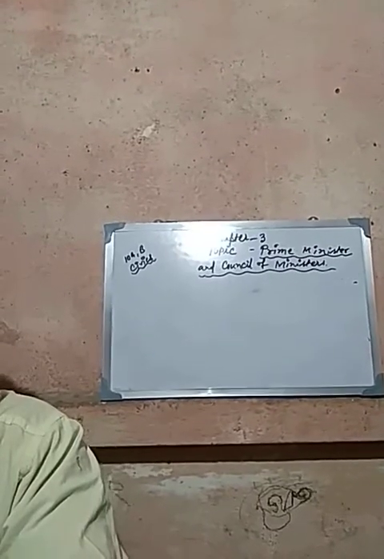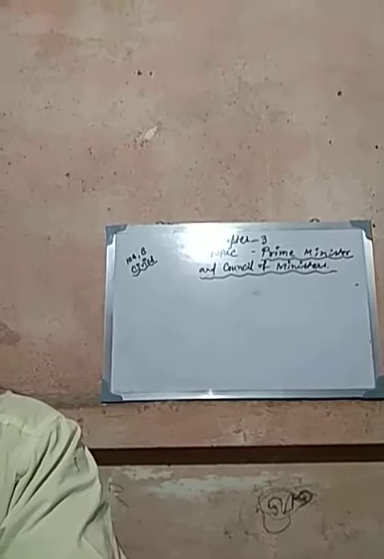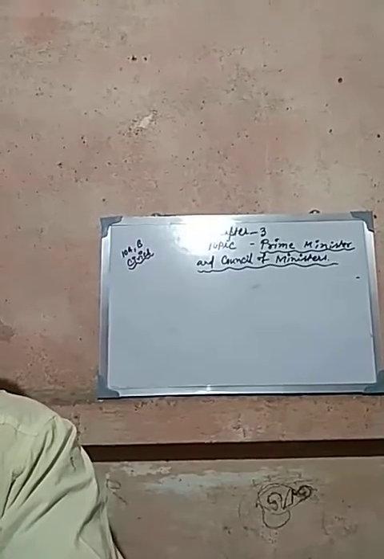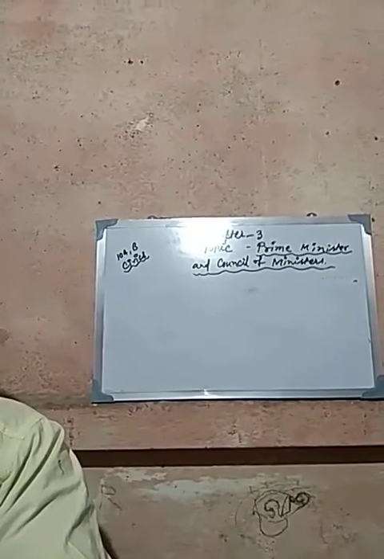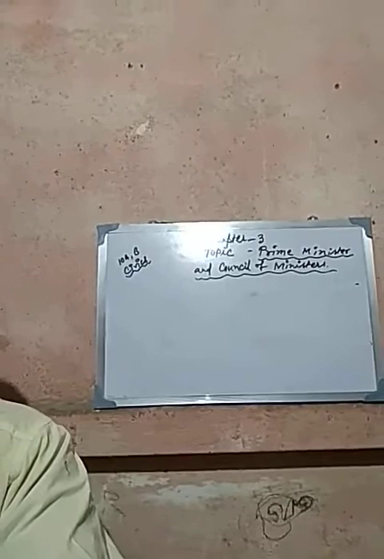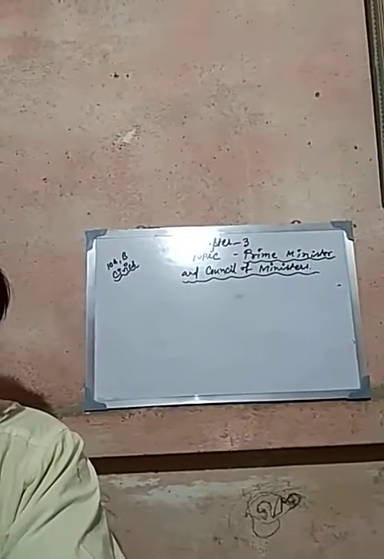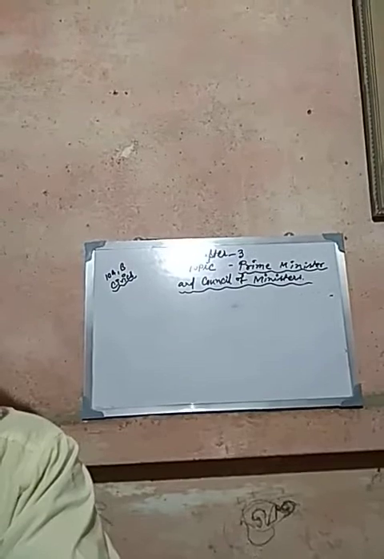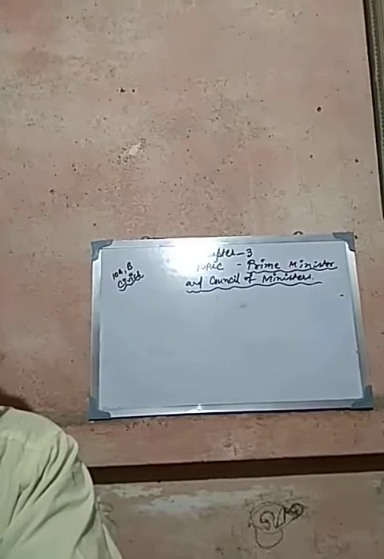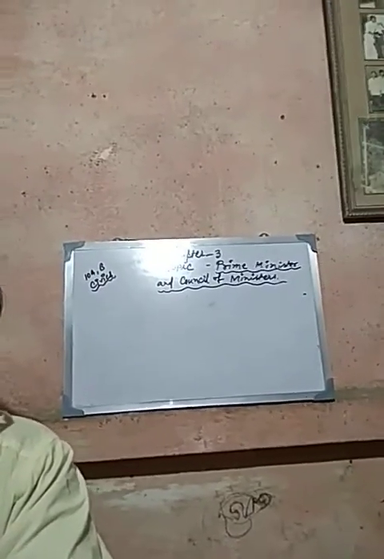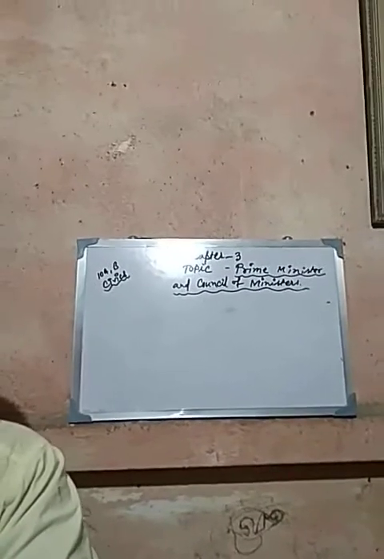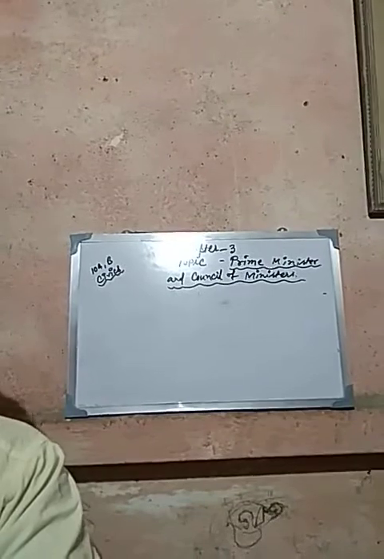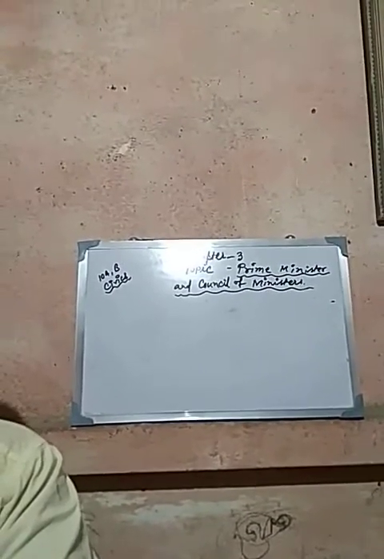Cabinet ministers advise the president through whom? Cabinet ministers advise the president through the prime minister. That means the prime minister initially consults the cabinet ministers, and then the prime minister advises the president in consultation with the cabinet ministers. And that's why it is said that the prime minister is the link between the cabinet and the president. Why? This type of question may come.